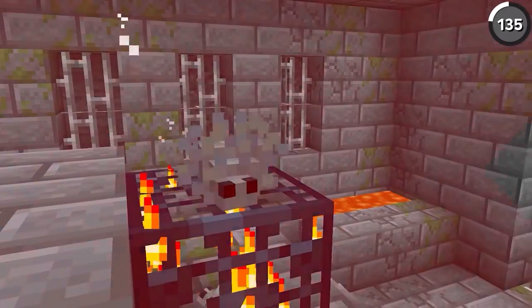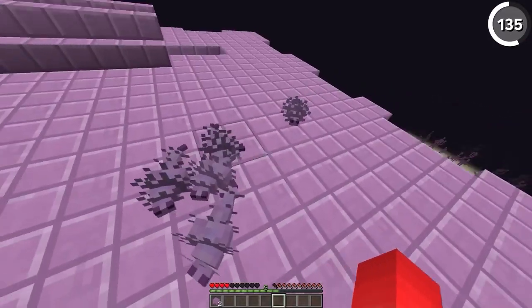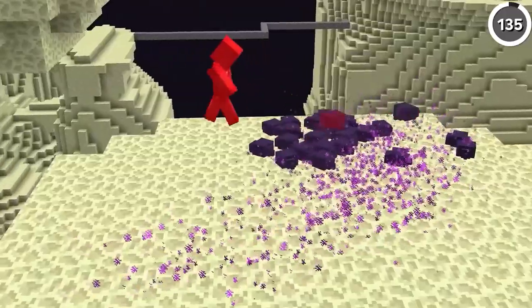nether. Alright, pop quiz. What mob is this? I'll give you a hint, it's not a silverfish. Actually, it's just an endermite. See, when the endermite was added in, it was just a purple version of the silverfish, before it eventually got this new smaller model that we see today.